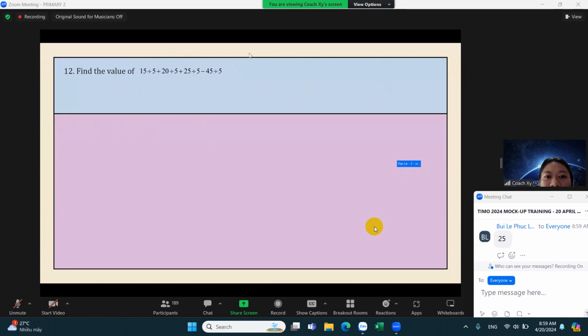Now what if we are dividing? Again, always remember the PEMDAS rule. We have to do the divisions first before we can add. So here, we can group it like this: 15, 20, 25, 45, all divided by 5.